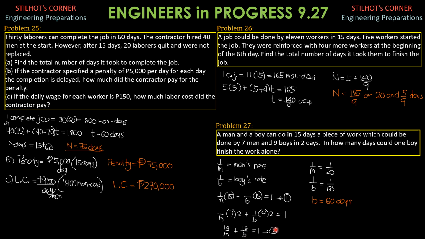Call that equation 2. So we just imagine 1 over M is the coefficient of 15, or 15 is the coefficient of this variable. Imagine that this is x, this is y. In your calculator, we get 1 over M equals 1 over 20, and 1 over B equals 1 over 60. Therefore, if you solve for B, it is 60 days.